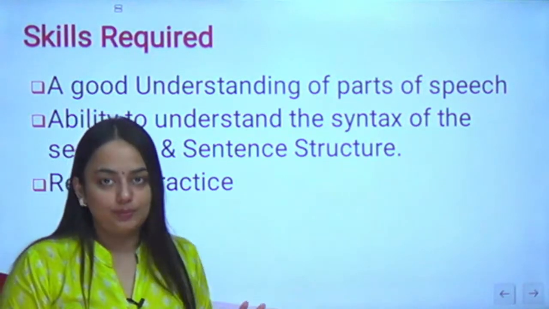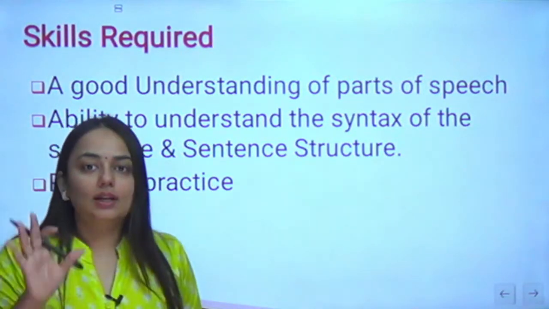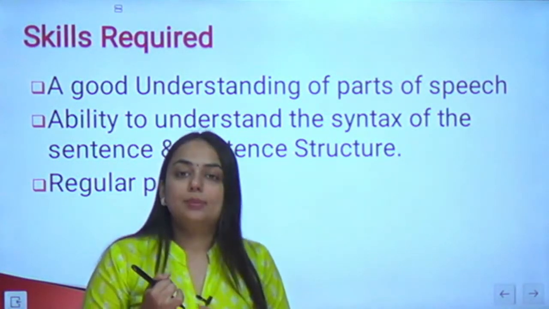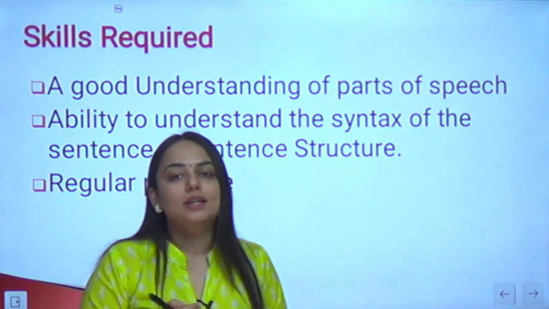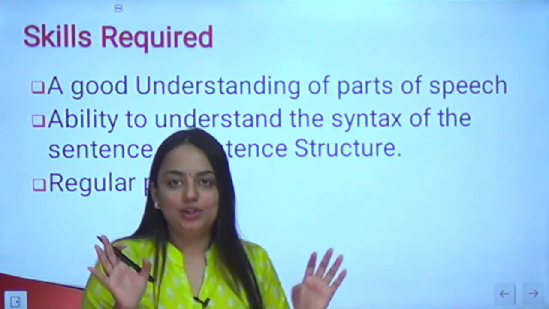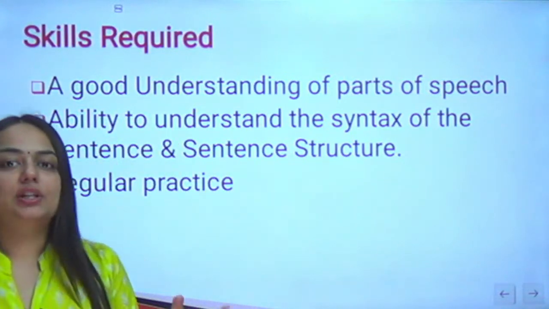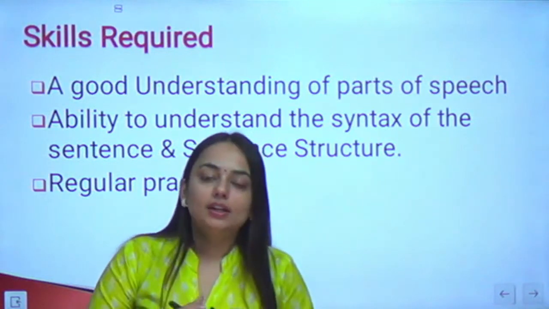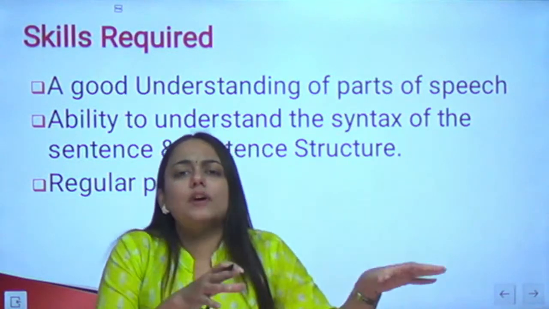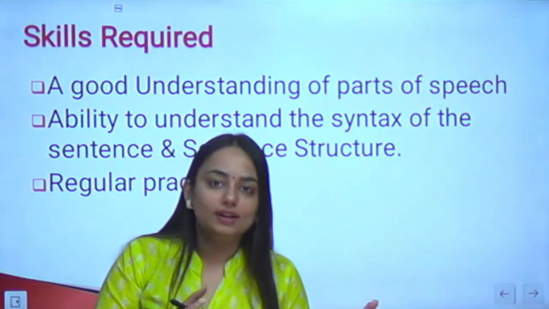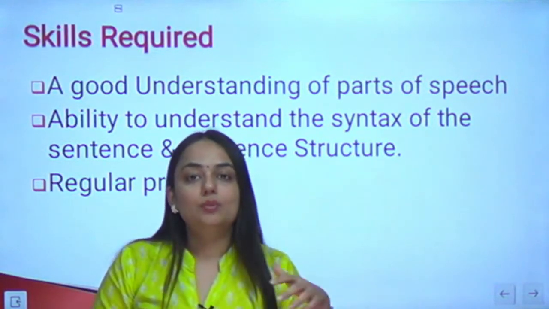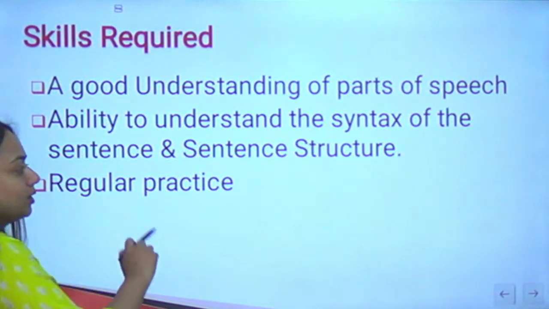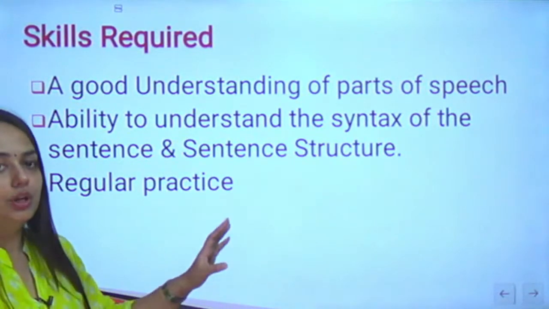Apart from this, the subject and the object can be a noun, a pronoun or a noun phrase. Adjectives don't come in the subject and the object place, right? Adjectives and adverbs are such parts of speech which are also known as modifiers. Their whole purpose in a sentence is to modify something else. They will either modify a noun, pronoun, or other adverbs or some verbs, right? And regular practice is the only thing that will help you to get through this particular portion.